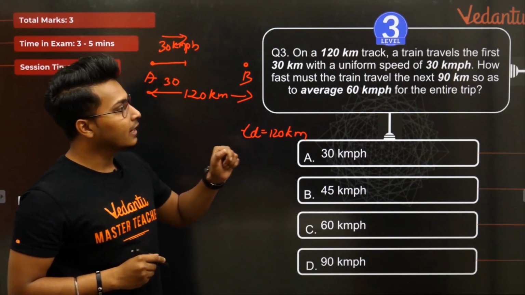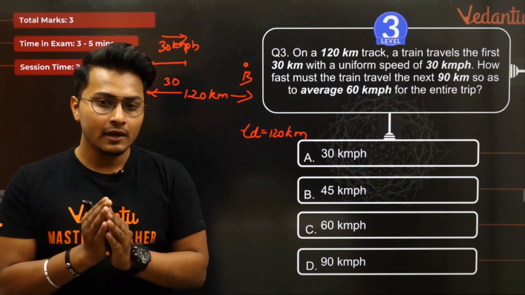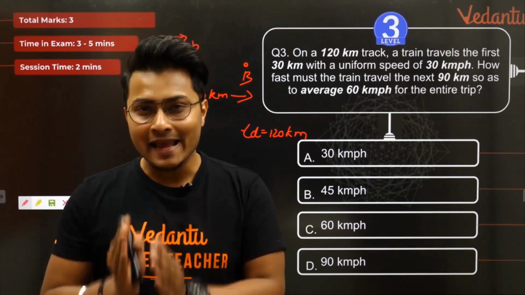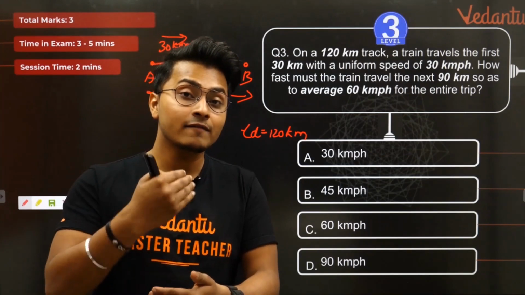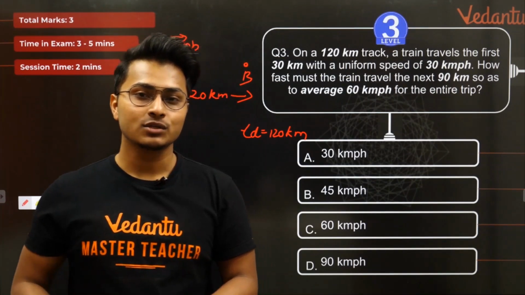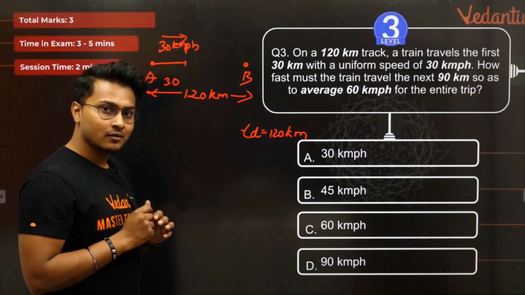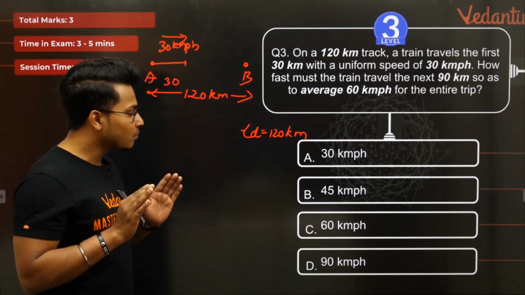Awesome. Now it states that how fast must the train travel the next 90 kilometers so as to average a speed of 60 kmph. यानी कि many of you guys might be taking a lot of time here to contemplate the question. It's completely fine. Take your time.